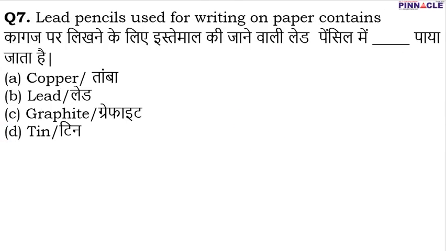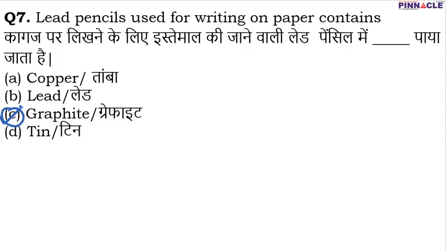In question number 7, lead pencils used for writing on paper contain what? We all have written with a pencil during our childhood, and we have all seen the black thing present in the lead pencils we use for writing. That thing used for writing on paper contains graphite. So C is going to be the correct option.